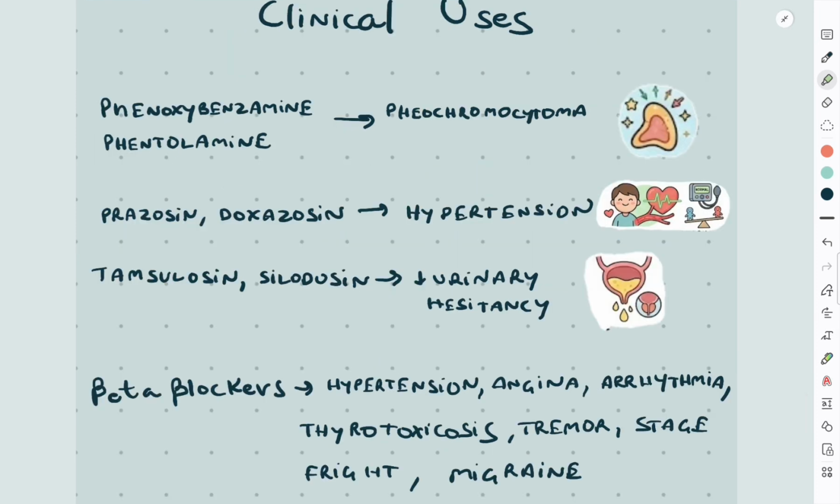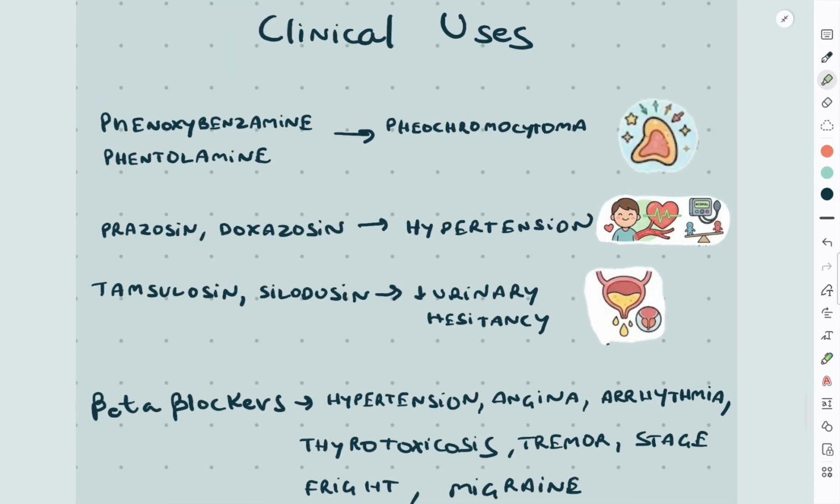Non-selective alpha blockers are used in the pre-surgical management of pheochromocytoma, which is a catecholamine secreting tumor. Phenoxybenzamine is used during the preparatory phase and phentolamine is used during the surgery. Selective alpha-1 blockers like prazosin and doxazosin are used for managing hypertension. Tamsulosin and silodosin are used to reduce urinary hesitancy and prevent urinary retention. The clinical applications of beta blockers include hypertension, angina, arrhythmias, thyrotoxicosis, tremors, stage fright, and migraines.